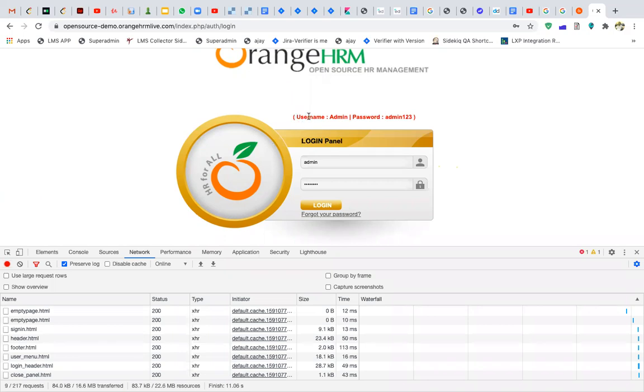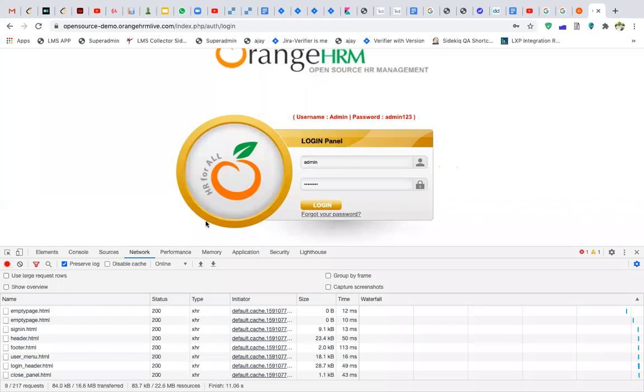So if you see, this is a label, this is a logo. Okay, this is a text field, and this is also a password field. This is a button, and this is your forgot your password link. Okay, so you have these many things, and these are all your elements.